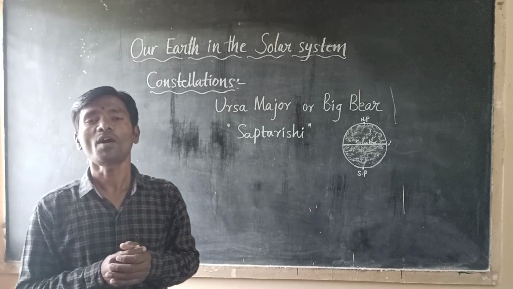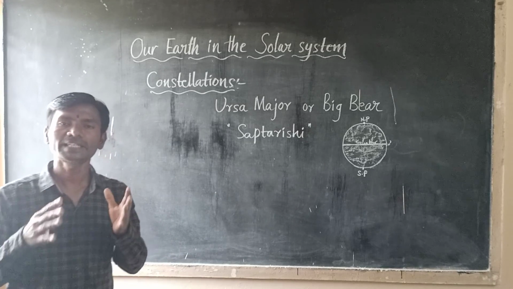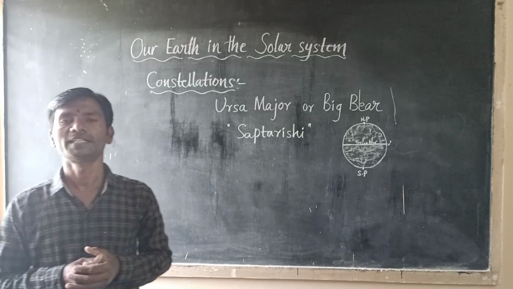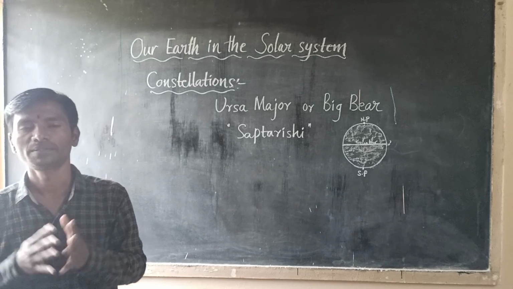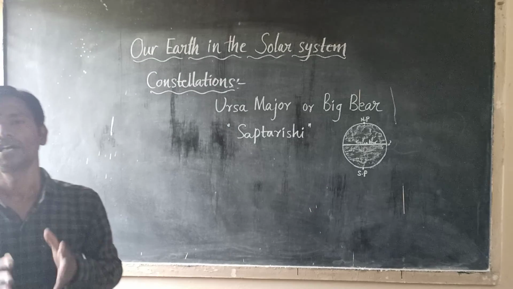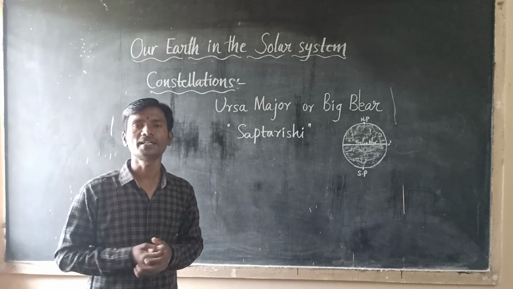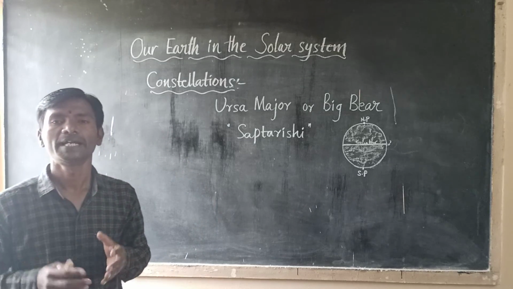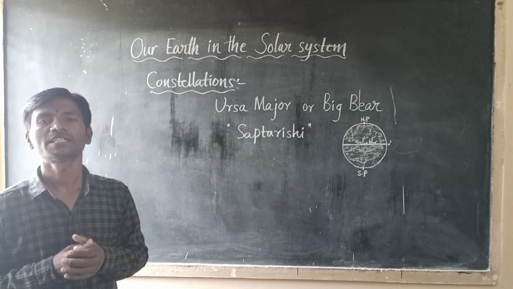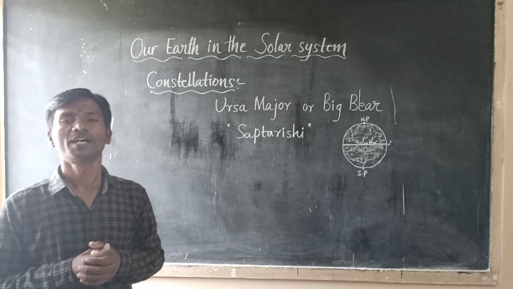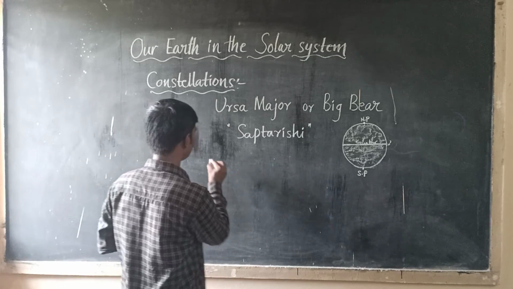In the northern hemisphere, people determine the north direction with the help of the North Star.